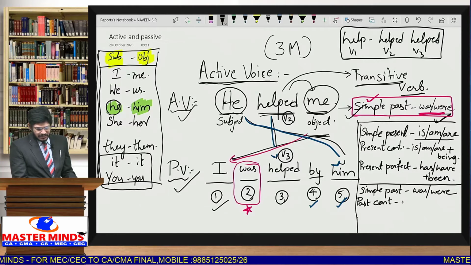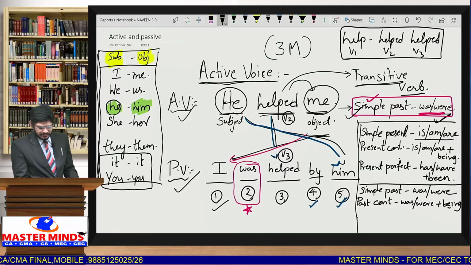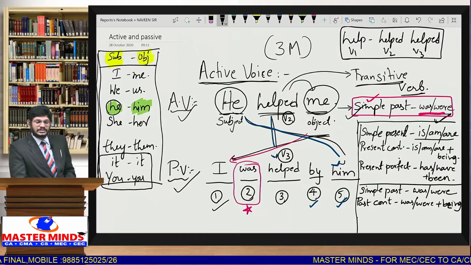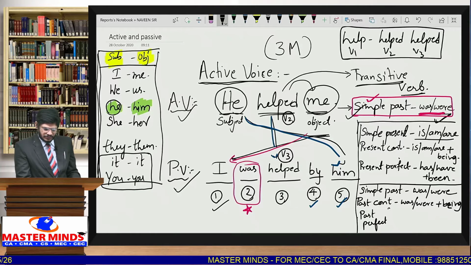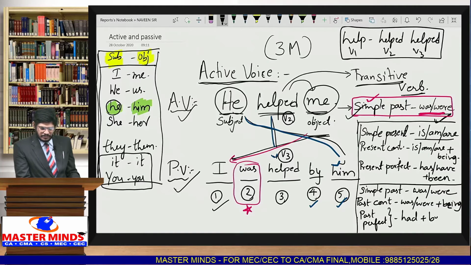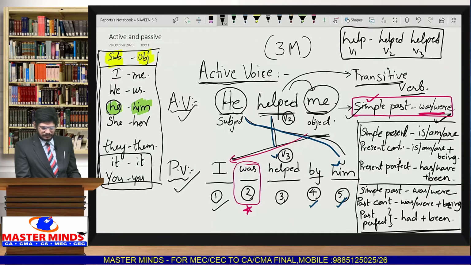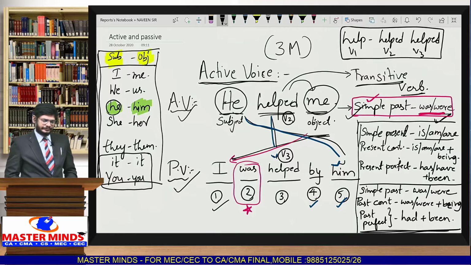Next one, past continuous. Whenever the given sentence is in past continuous, same was or were we have to take plus being. In all continuous tense we use being. Next one, whenever the sentence is in past perfect, we use had plus been. So these 3 are related to past.